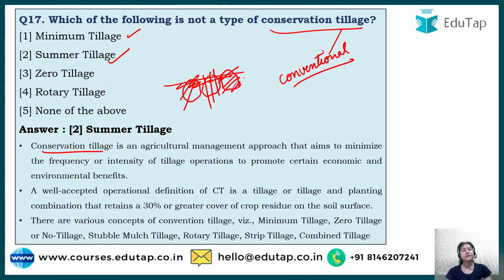In minimum tillage, we can do it more than once. For example, one time before sowing, one time for sowing, then one time for fertilizer application. So we can do multi-purpose tillage. Minimum tillage means to reduce the number of operations. And how to reduce it? For example, to mix the fertilizer and drop the seeds at one time. So minimum tillage means that.